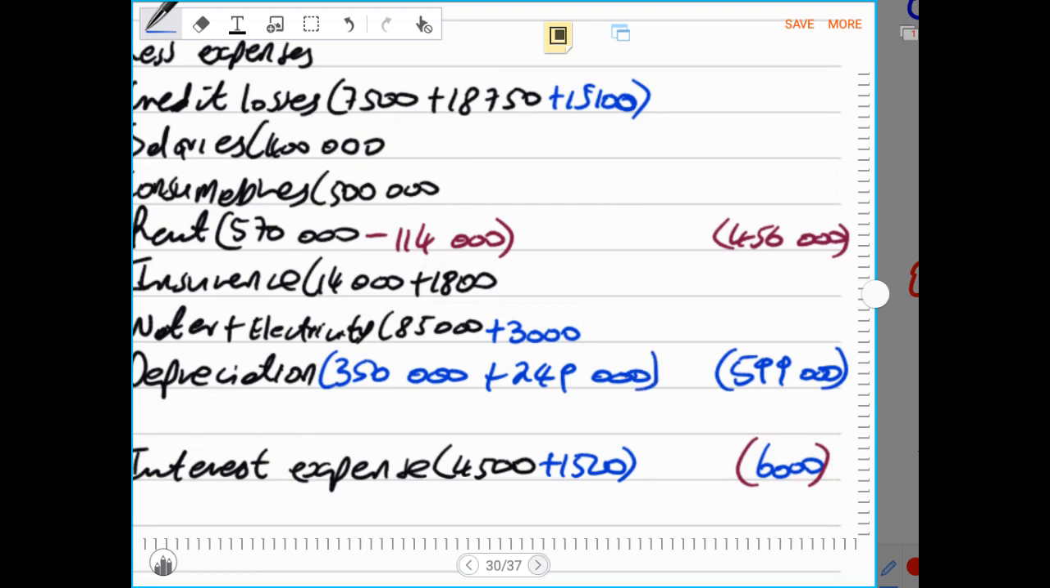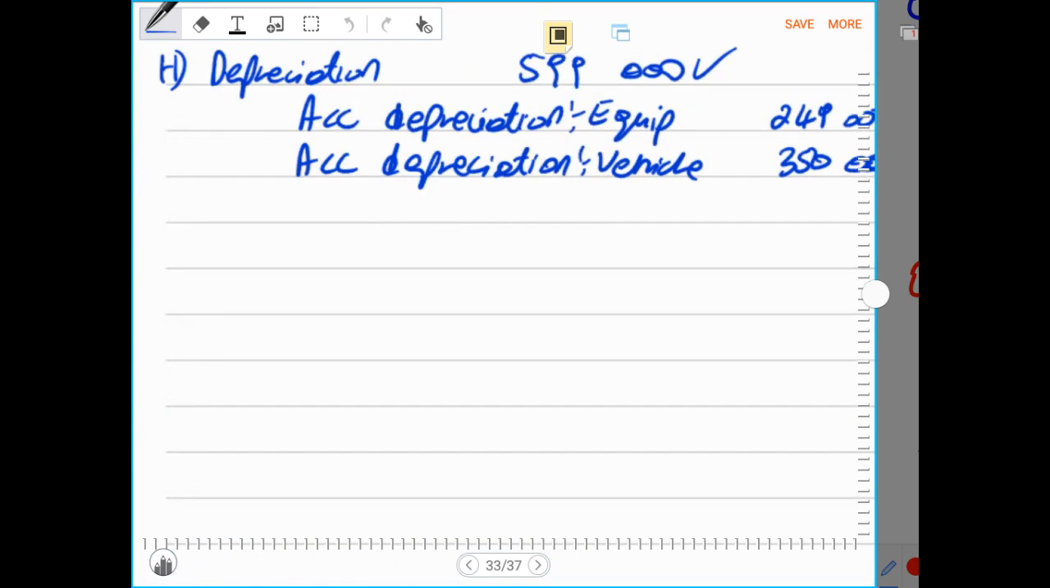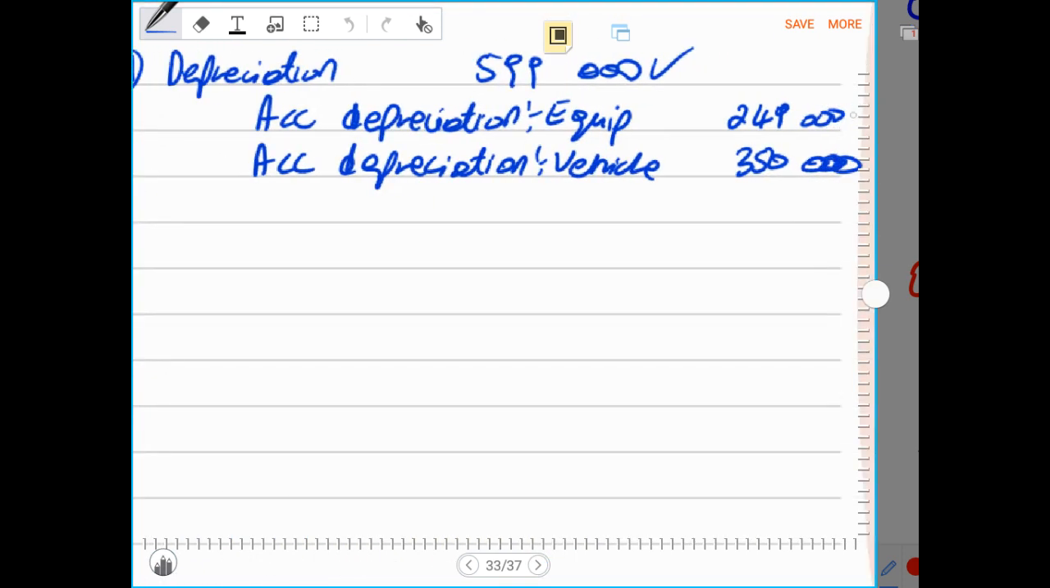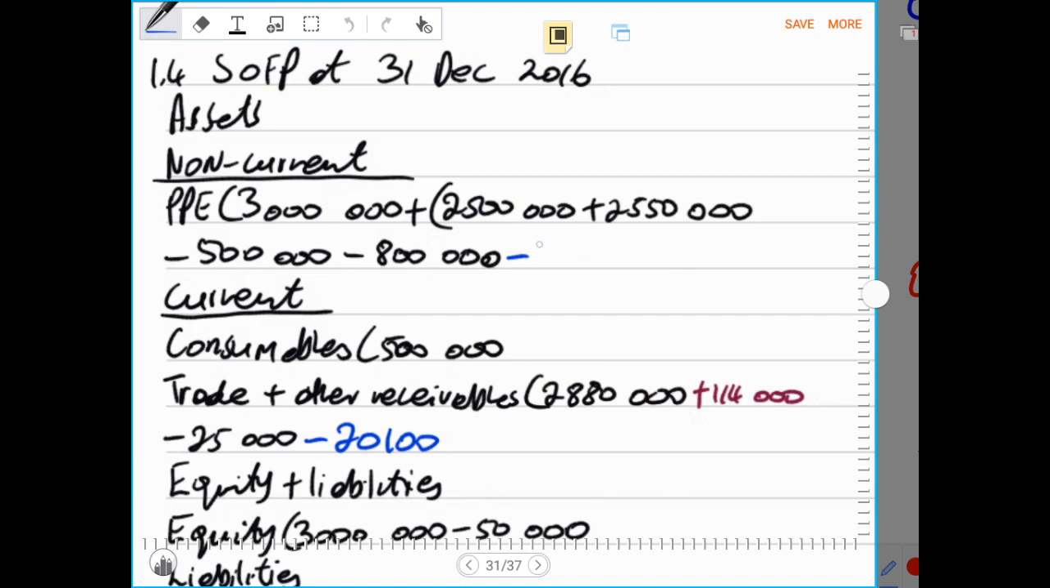Then after we go to the next entry, where now we have to record the accumulated depreciation where they belong. Remember, these are the accumulated depreciation that must be recorded in the statement of financial position. So now under statement of financial position, we record 249,000 and 350,000 rands.